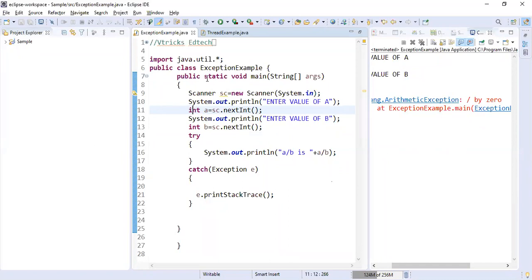But you must understand here why it is static. We are not creating any object for the exception class. That is the reason it is static. If I have a static function, it does not require an object to be called. So I'm not creating any object for this program.